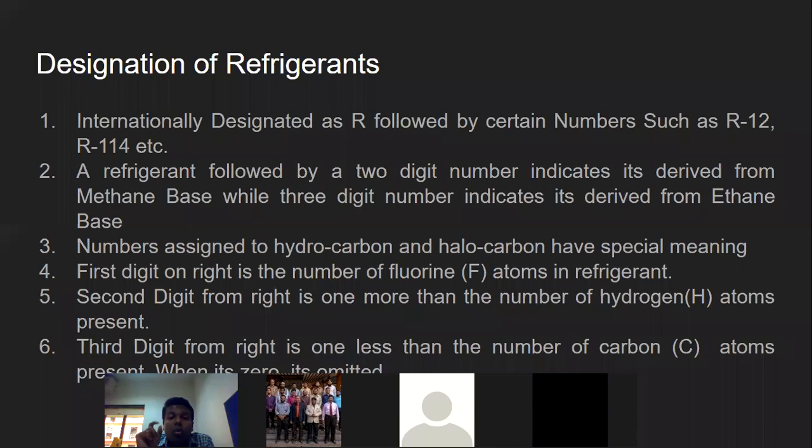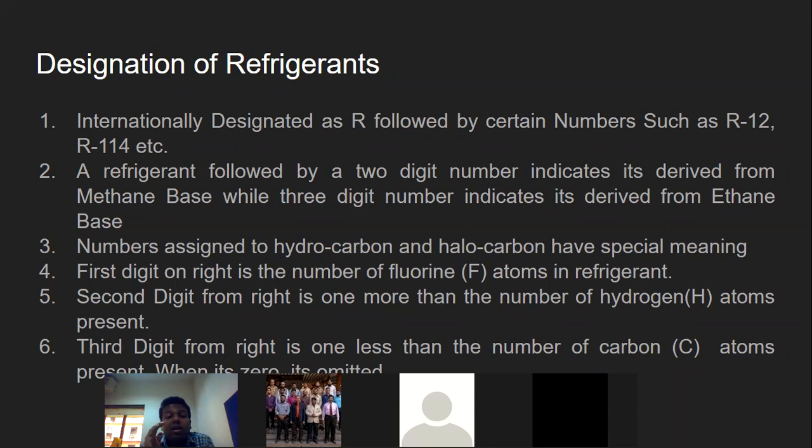Now see, whatever numbers are assigned to the hydrocarbons or halocarbons have special meaning. The first digit on the right, the extreme right hand side, indicates how many fluorine atoms you have.